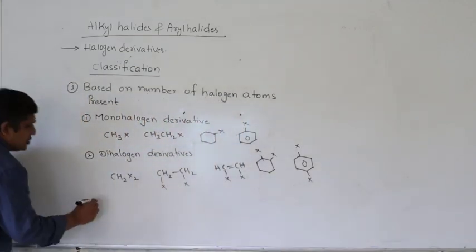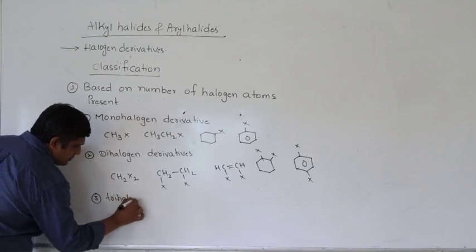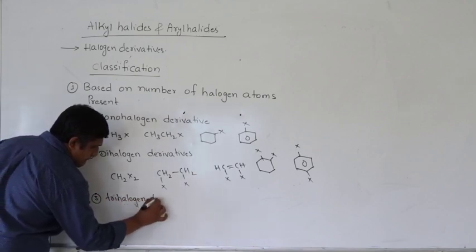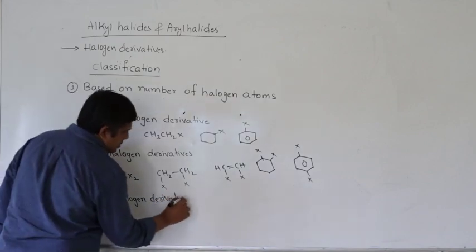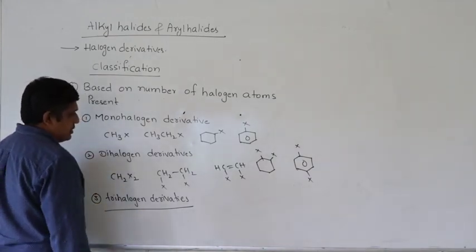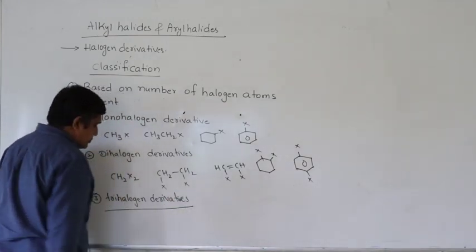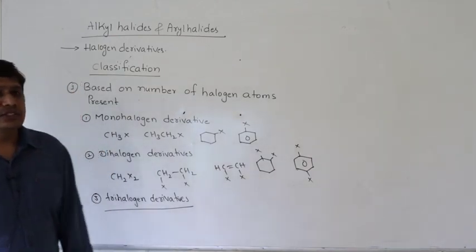Then trihalogen derivatives. As the name indicates, the molecule contains three halogen atoms.